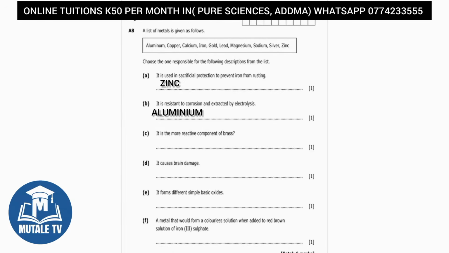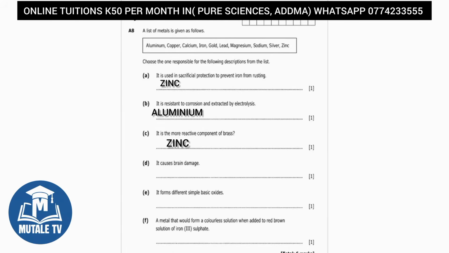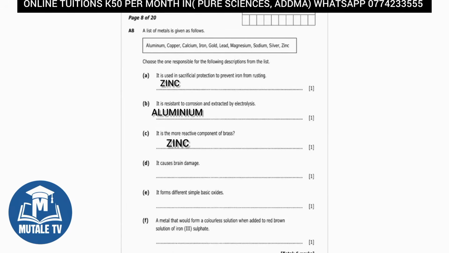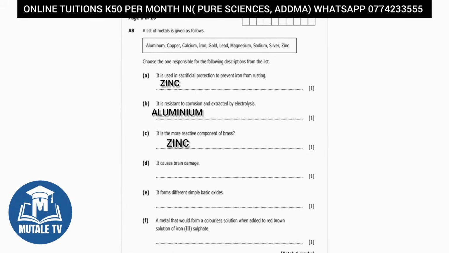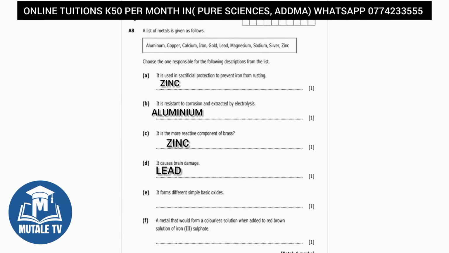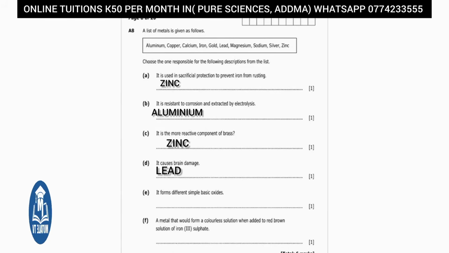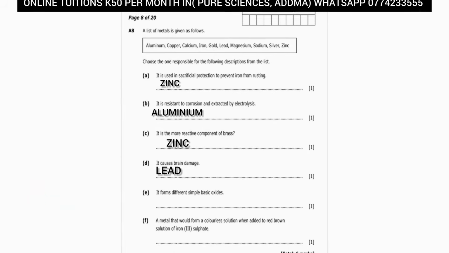Part C says, it is the more reactive component of brass. Zinc is the correct answer. Brass is an alloy made of copper and zinc. Between the two, zinc is the more reactive metal. Part D says, it causes brain damage. Lead is the answer. Lead is a toxic heavy metal that causes serious neurological damage, especially in young children.